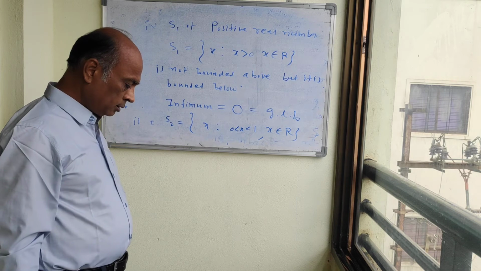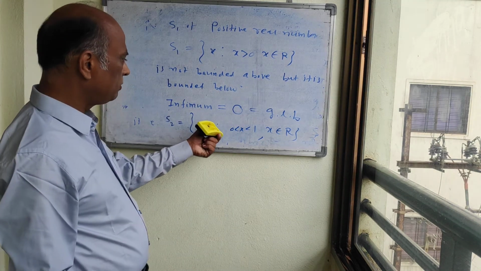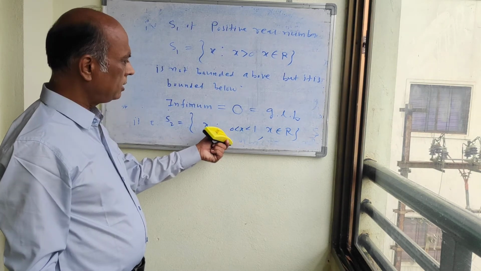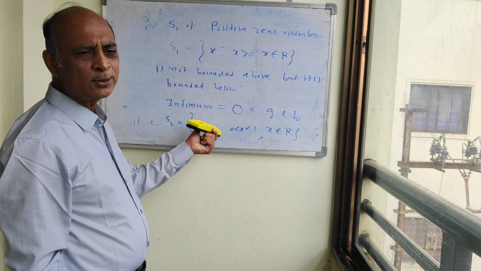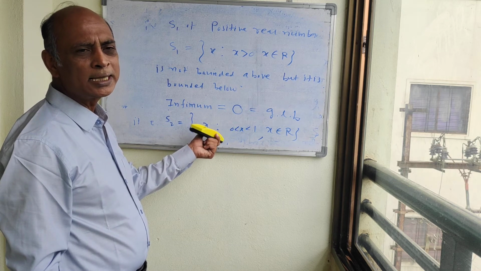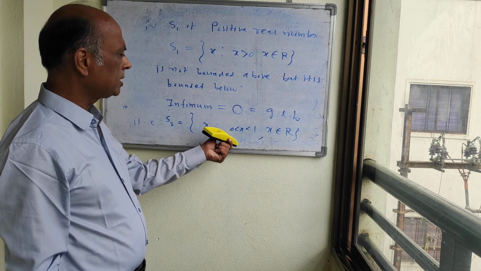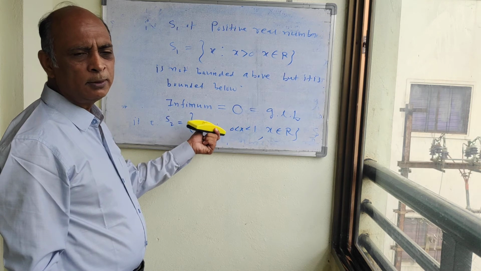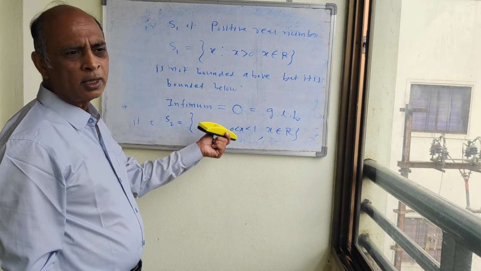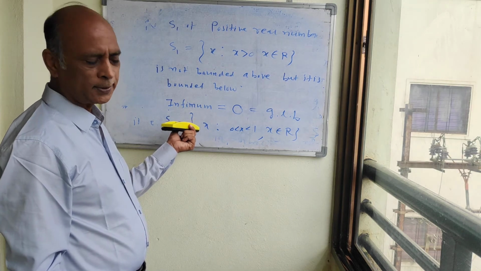It means here the infimum is 0 and the supremum is 1. And both do not belong to this set, because this set consists of only the numbers greater than 0 and less than 1. Therefore the infimum and supremum are not members of this set. So this is one example.